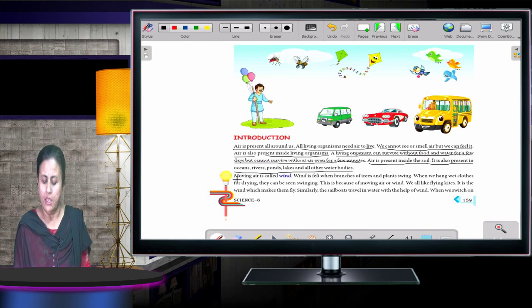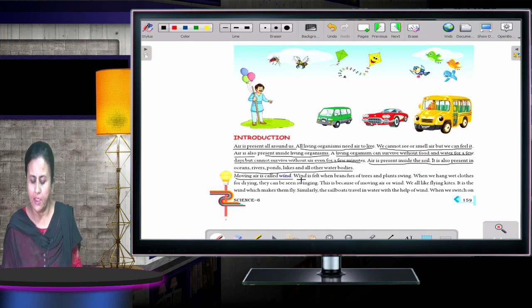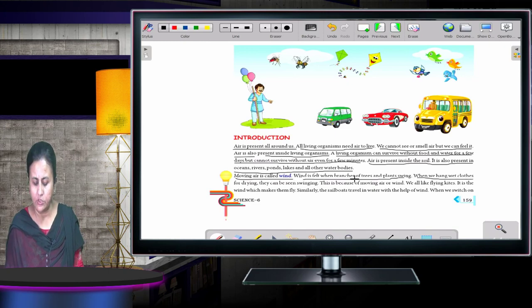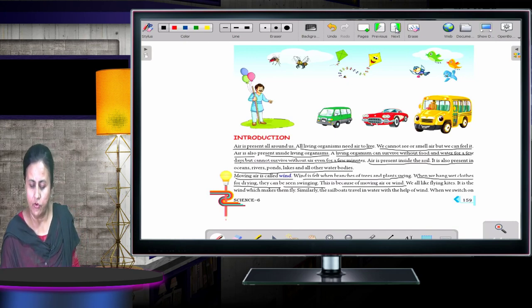Moving air is called wind. Now what is wind? Whenever the air starts moving fast, it is called wind. Wind is felt when branches of trees and plants swing. How do we feel whether the wind is blowing? We can see things start moving, swinging, the plants and trees swinging in the air. When we hang wet clothes for drying, they can be seen swinging. This is because of moving air or wind. Fine. So coming to the next one now.